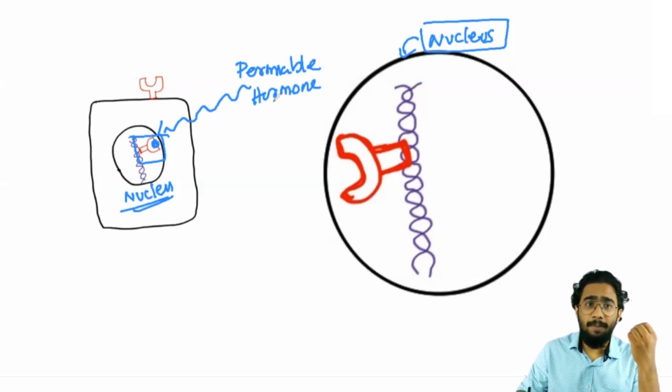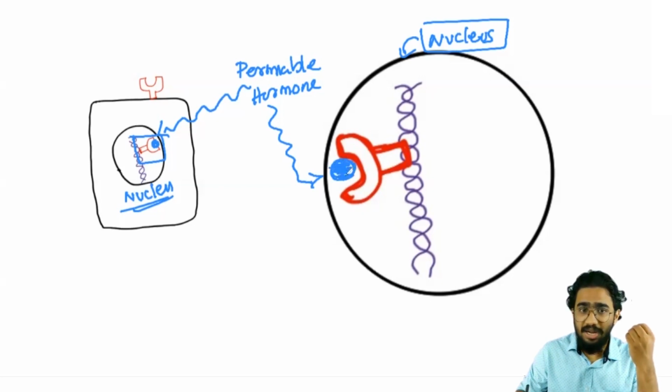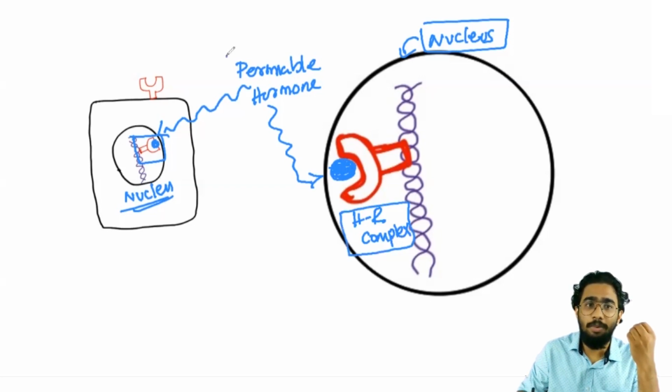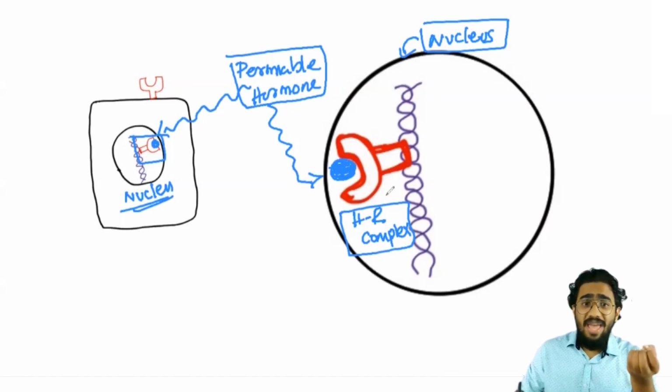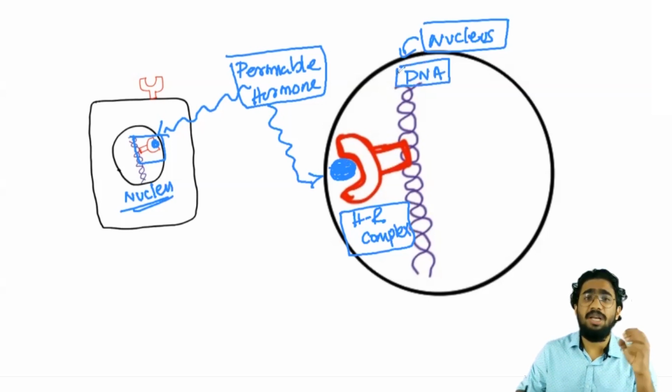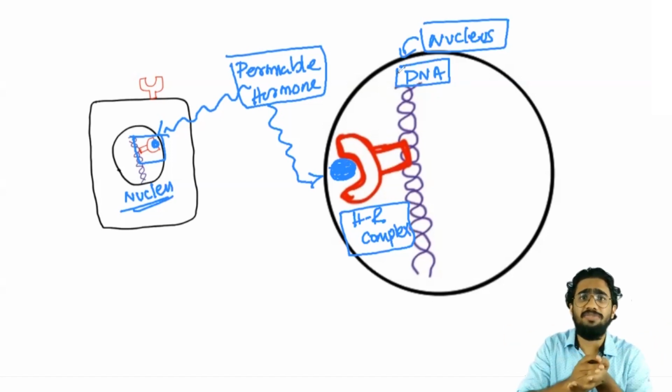I told you the permeable hormone will enter the cell, enter the nucleus, and bind on the receptor which is present in the intranuclear space, and it will form a hormone receptor complex. The hormone receptor complex is formed inside the cell because the hormone is permeable for the cell. Are you understanding? Okay. So this hormone receptor complex is formed inside the nucleus, and inside the nucleus you know that the genetic material or DNA is present, and all of our genes are present on this DNA.